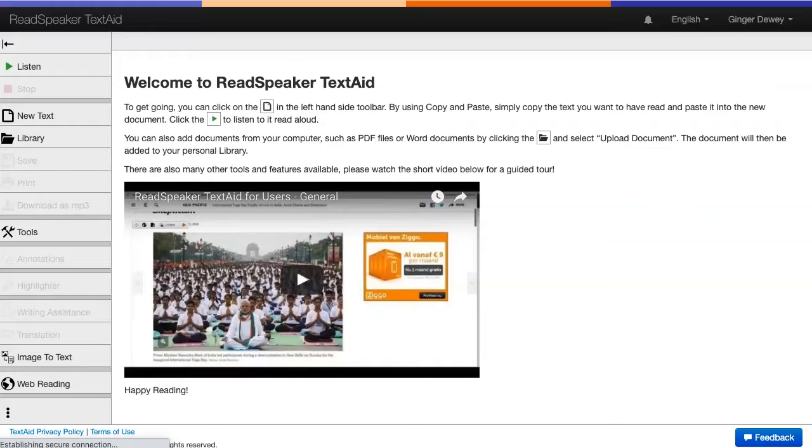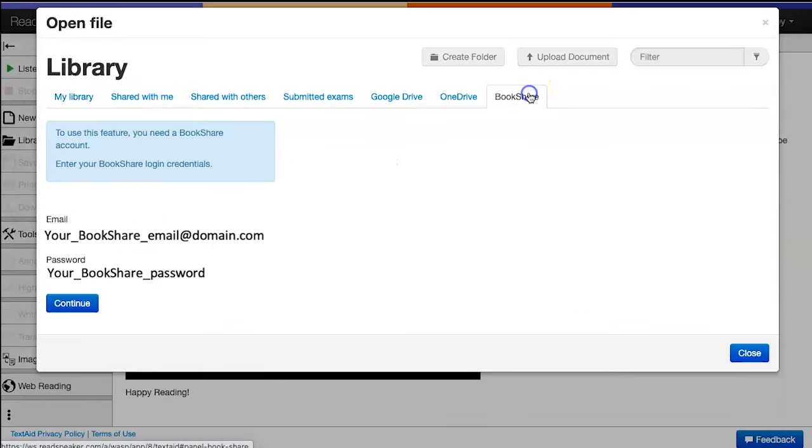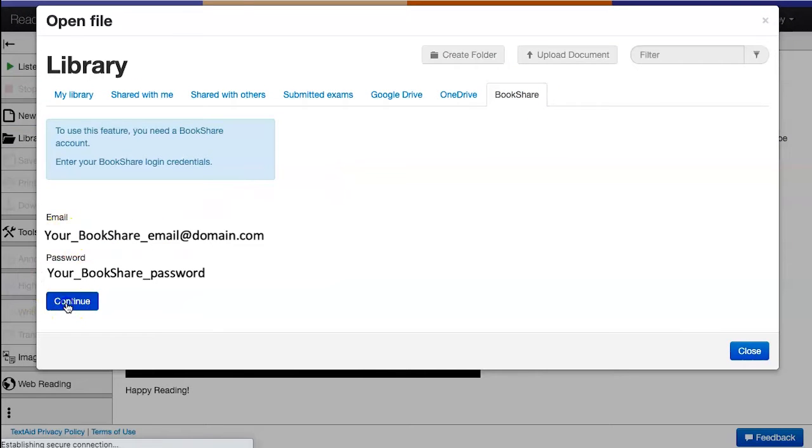After logging into TextAid, begin by clicking on the Library tool from the left-hand menu of TextAid. Click on the Bookshare tab. Log into your Bookshare account.